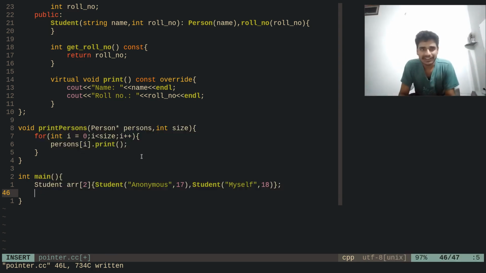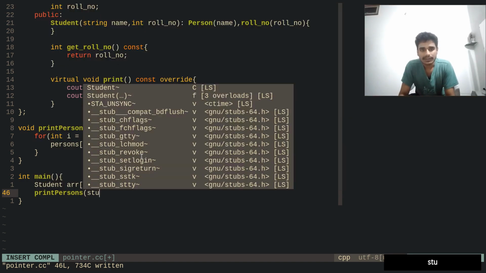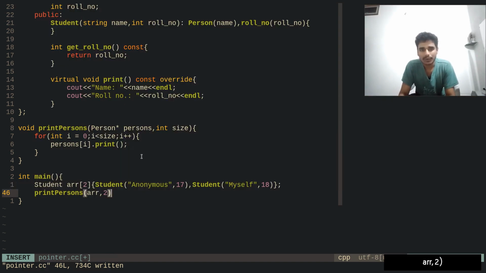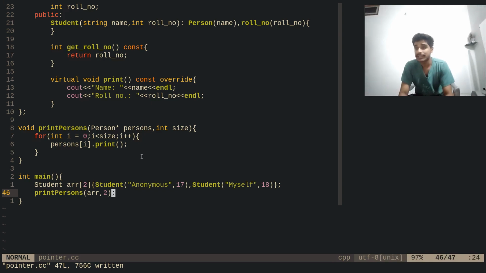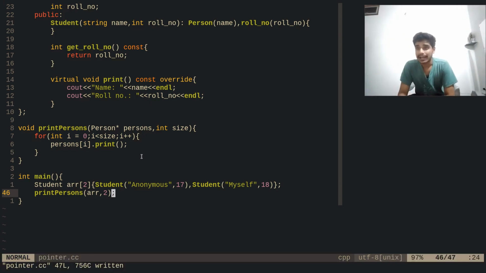It's very simple. Just print persons, arr, and we want to print two things, anonymous and myself. That's it. So this is what it is. And because with the intuition of C++ we can pass a student pointer as a person pointer, that's totally valid and that should always work. But here it is. That is what I wanted to do.